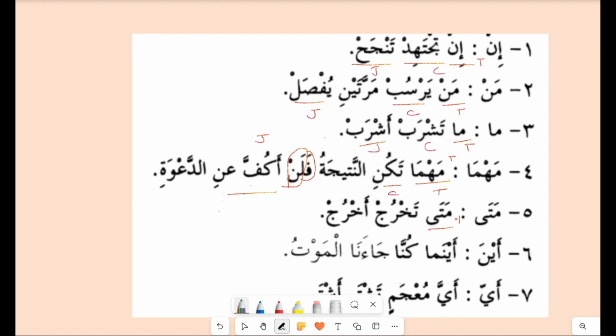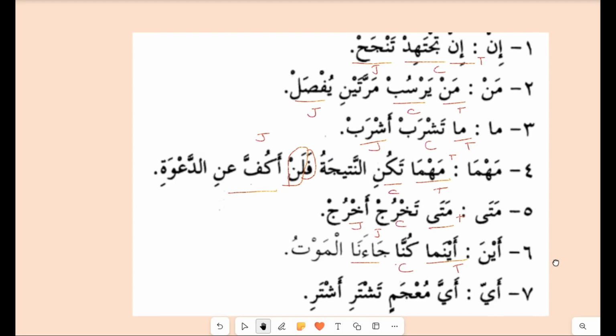Mata takhruj. This is the condition and akhruj is the jawab. Aynama kunna. Aynama is the tool, and kunna is the condition. Ja'ana al-mawt. So ja'a is the jawab and it's a fi'l madi. Ayy. Now let's see the last sentence.